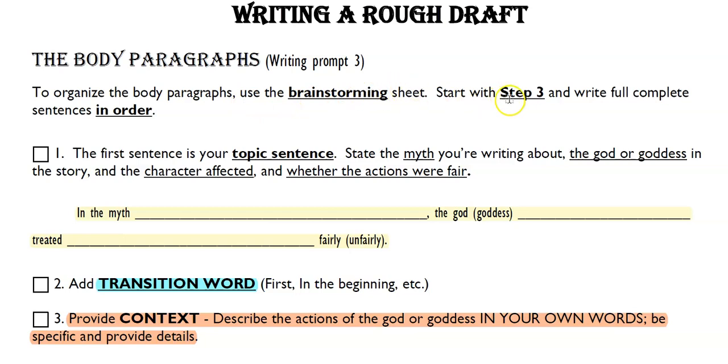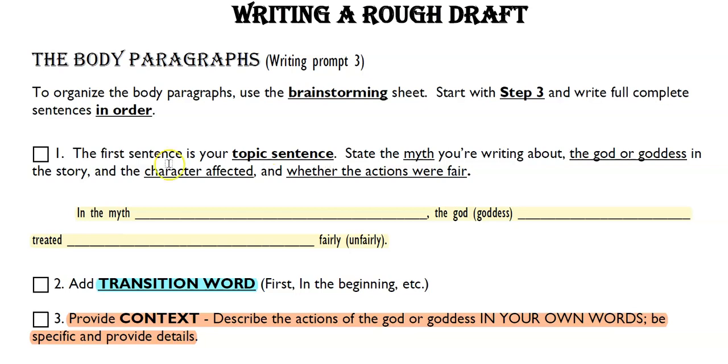So you'll notice it says start with step 3, and then we're going to create a topic sentence for one paragraph, okay? So the first part, steps 1 and 2, kind of just help you overall know where you're going with the essay, but now I want to really focus in on just one of the 2 myths that you chose, and that means starting with step 3.